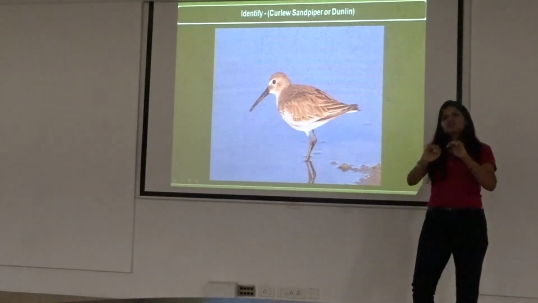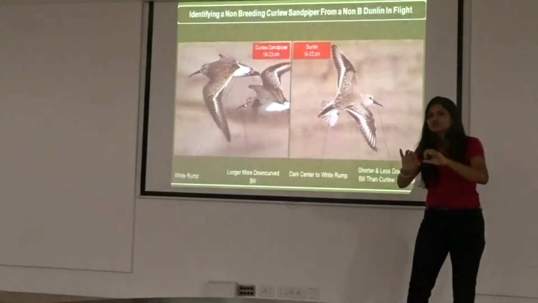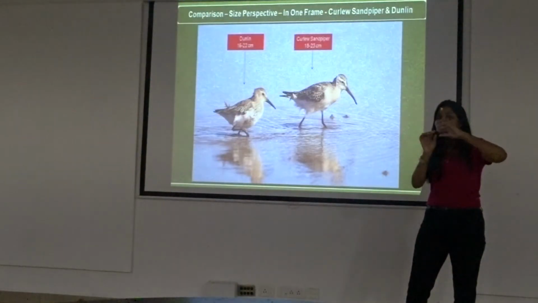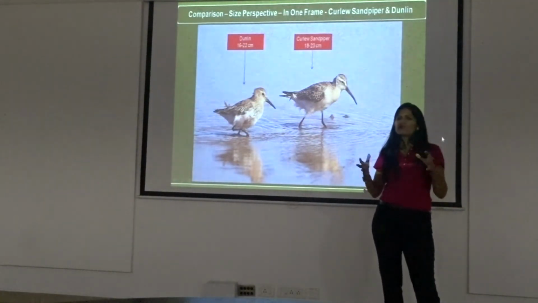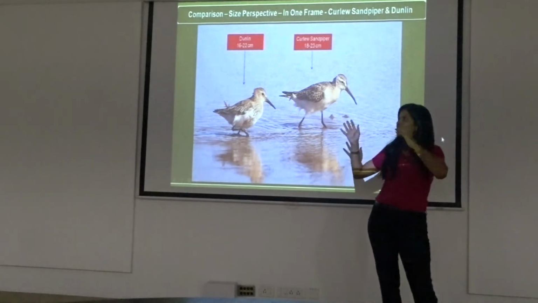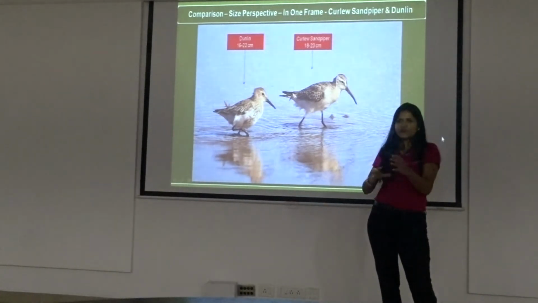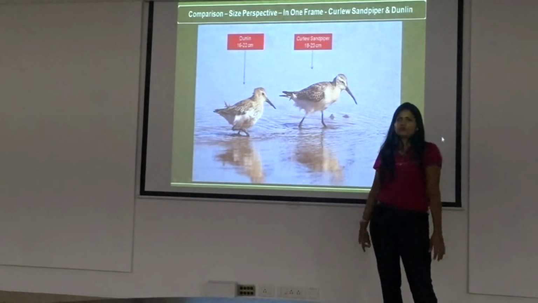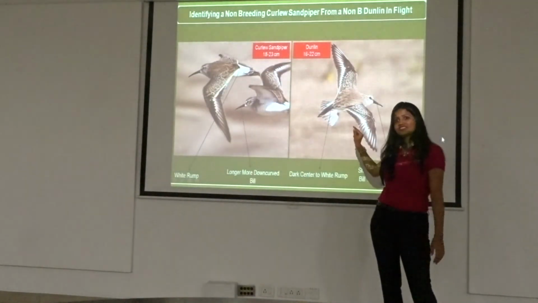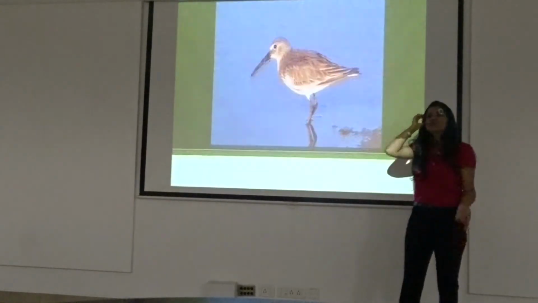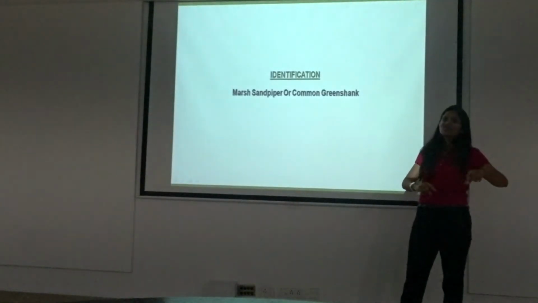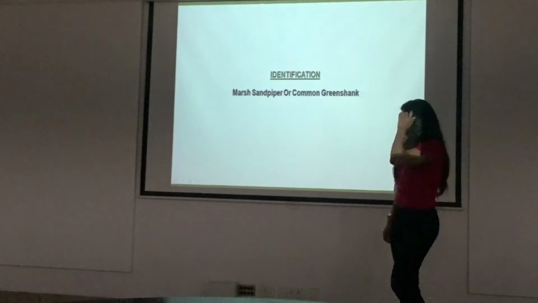I'll tell you what happens in water. It's very nice to read in books that this has that slaty green leg, this has a black leg, but when it actually gets on water, it becomes very difficult. So I'm trying to take you through the more certain points of identification, which will be easier for you on the field. I have mentioned the legs in each slide, which you can go through later, but that might not be of real help on the field. That is why I said please do go back to the field and try this out yourself.